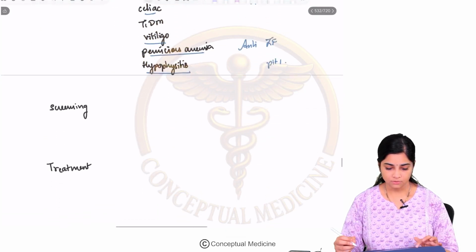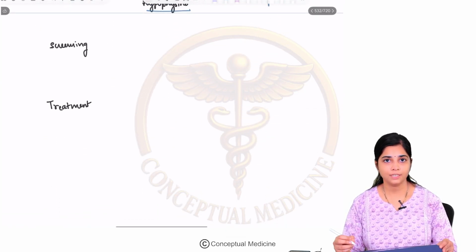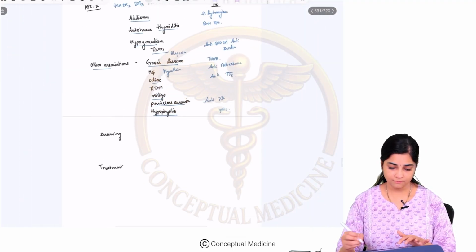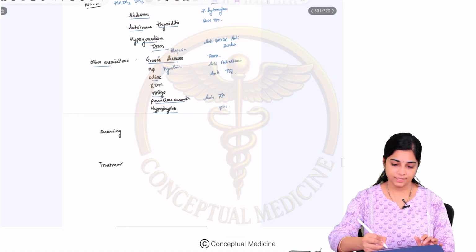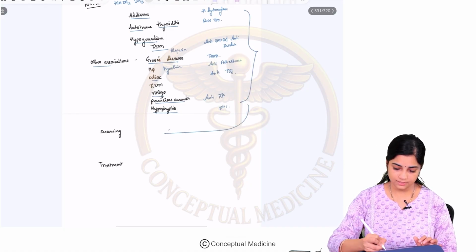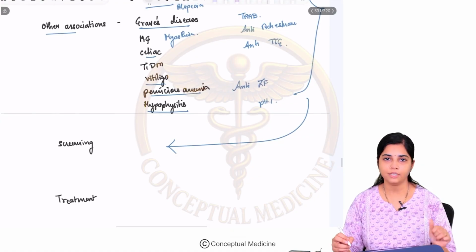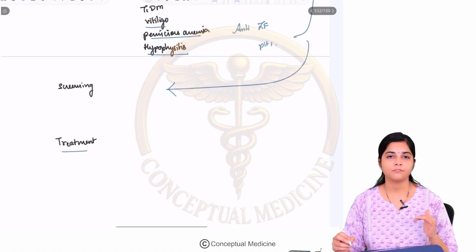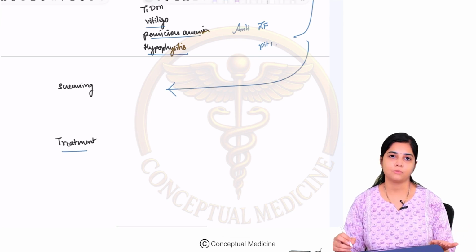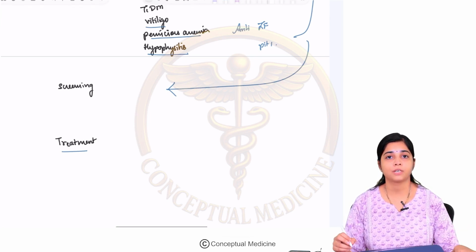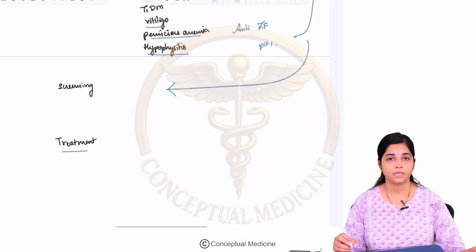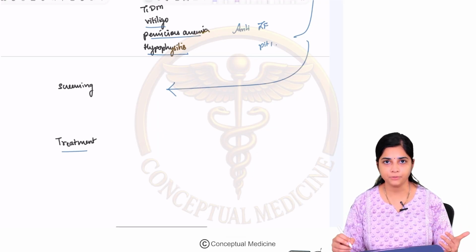Fine. So how do you screen for APS type 2? It is very easy. Depending upon what clinical features it is having, you can do any of these antibodies and you can screen for APS type 2. So what is the treatment of APS type 2? Treatment depends on what type of hormone is deficient, right? So if you have autoimmune hypophysitis, you may have to give pituitary hormone replacement depending on which hormone is affected, right? How do you look for your pituitary gland intactness? That we have discussed in our chapter on pituitary.